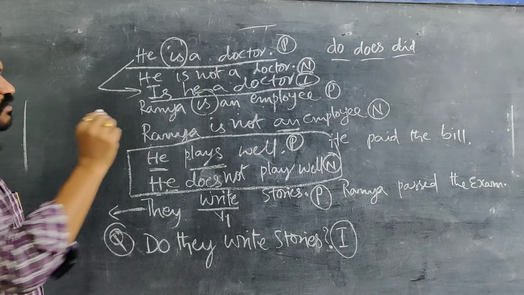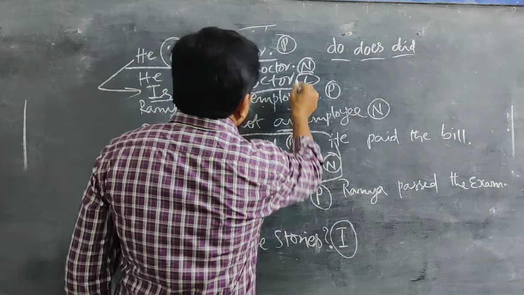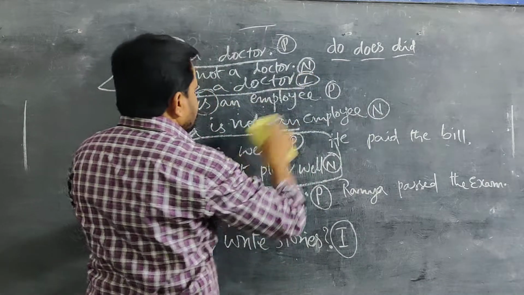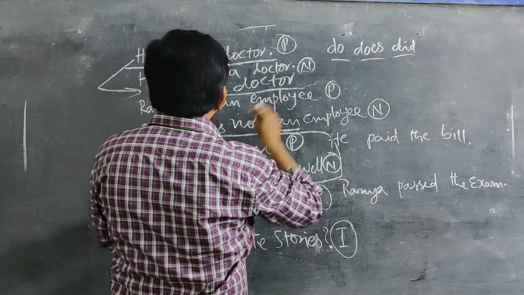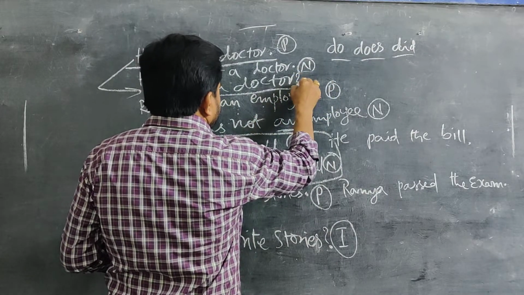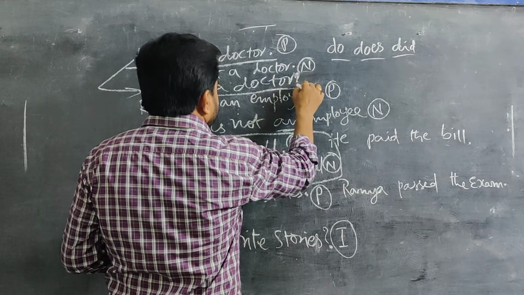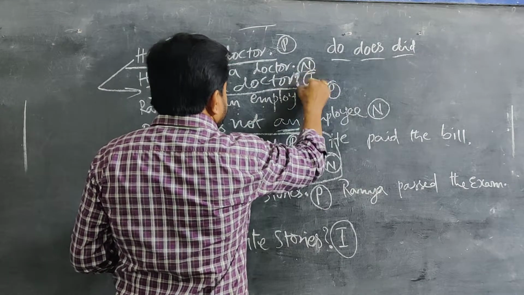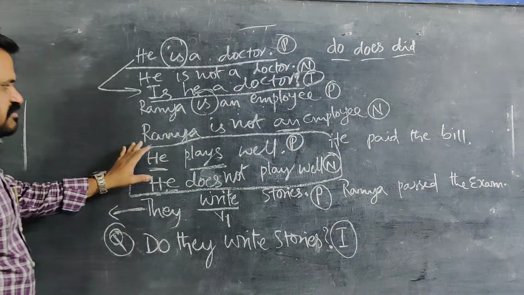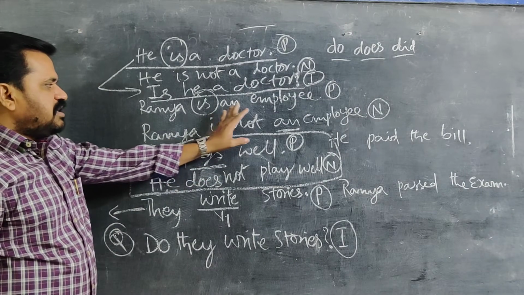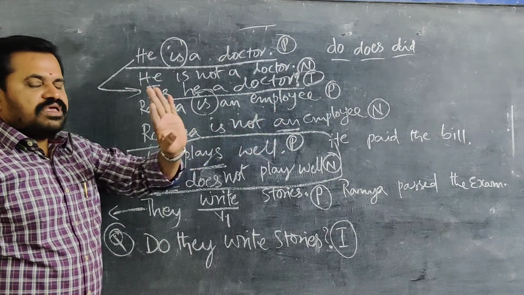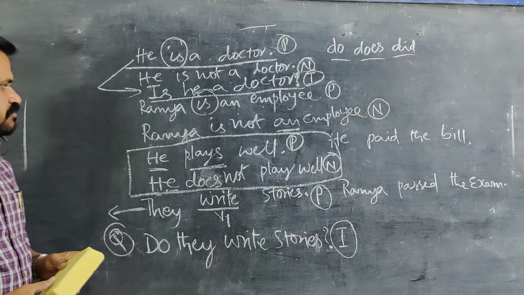The ending question mark must be there. Whether I have written it here or not? No, I didn't write. I should write. It should end with a question mark. This is an interrogative sentence, and here also: Is Ramya an employee? Ending with a question mark.